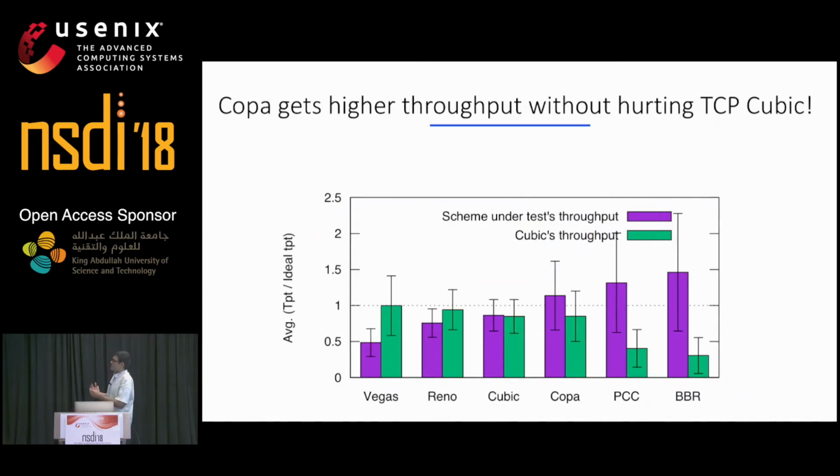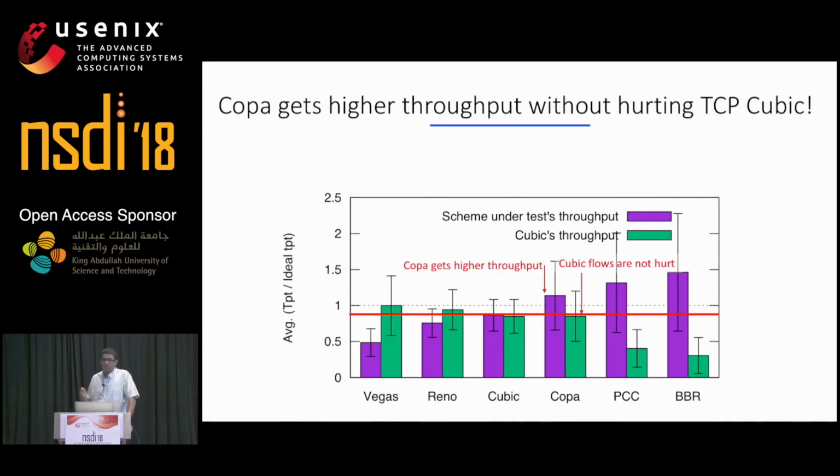In this experiment, we test TCP competitiveness. We run cubic flows in parallel with flows of another algorithm, and we run this over a large number of randomly chosen networks with randomly chosen degree of multiplexing. When cubic flows compete with other cubic flows, they get on average 80% link utilization.